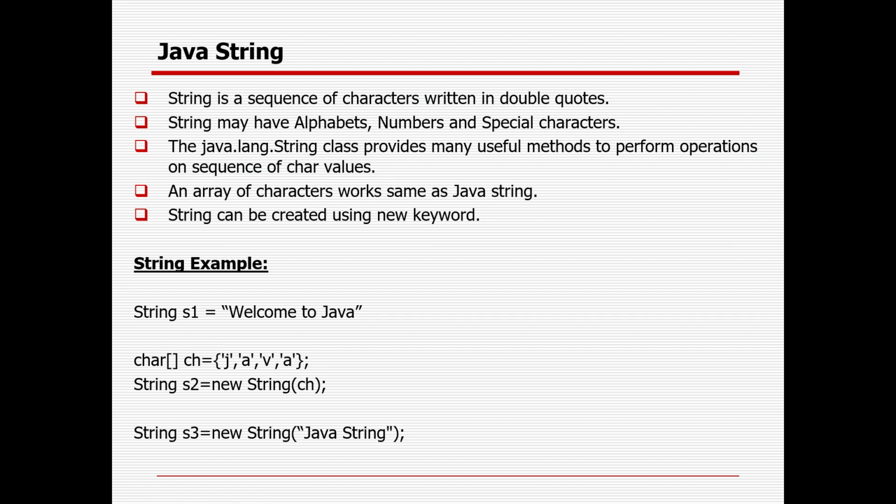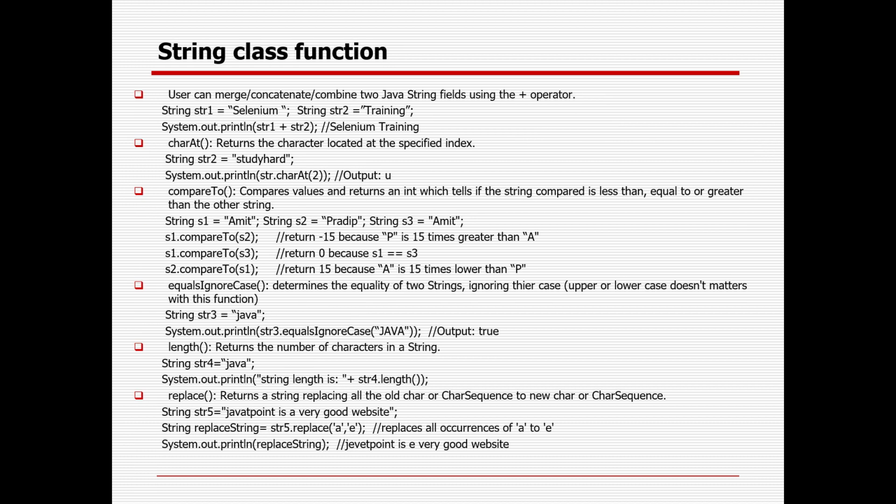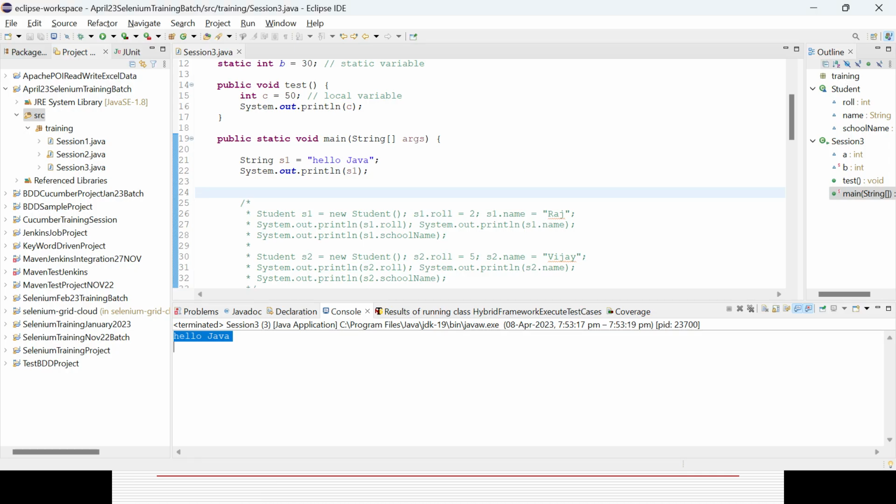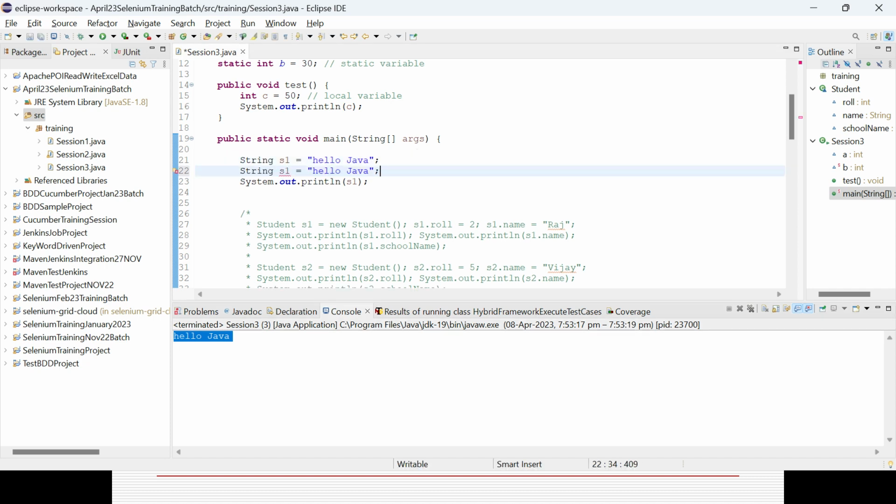I have tried to illustrate the important ones, but apart from this, there are a lot of methods you can find here. You could use the plus sign to concatenate two strings. So hello Java, and then I can define here hello Java, and I can give some space, then world.